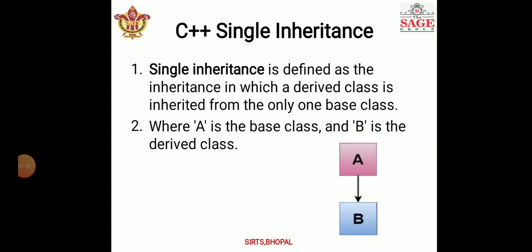Let's discuss the first inheritance, that is single inheritance. Single inheritance is defined as the inheritance in which a derived class inherits from only one base class. Here you can see the diagram: A is the base class and B is the derived class. So this is single inheritance, right?